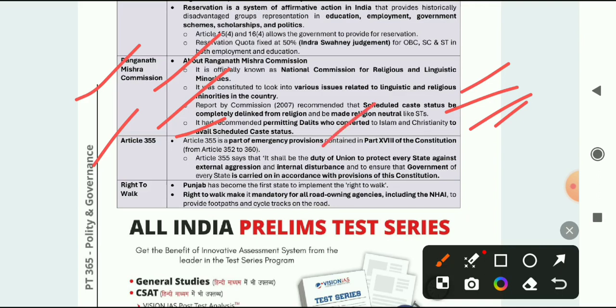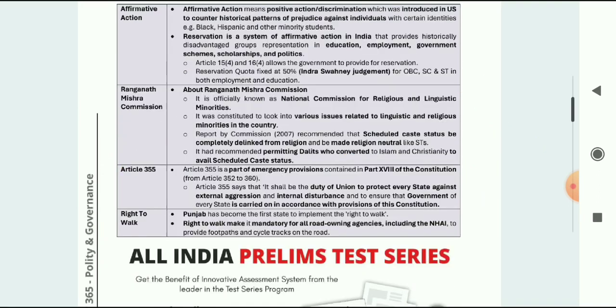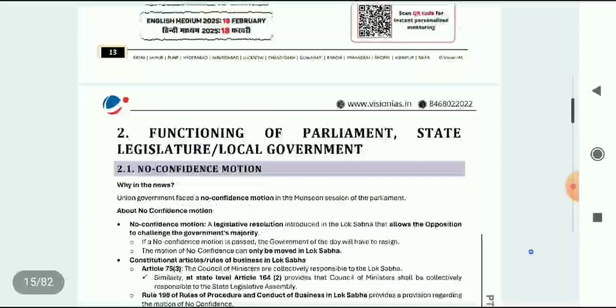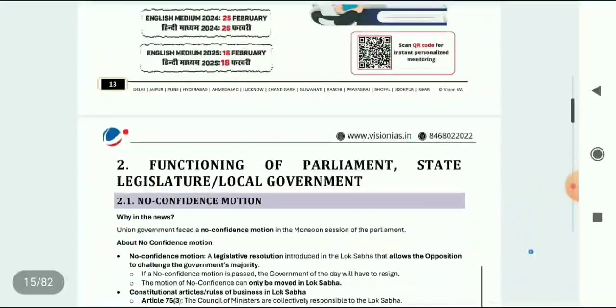Next is Article 355. It is a part of the emergency provisions. You know that right to work is one more right: Punjab has become the first state to implement it. Important. It may make it mandatory for all road-owning agencies, including the NHAI, to provide footpaths and cycle tracks on the road. So, right to work, Punjab, first state to implement this. So we have covered this first part.